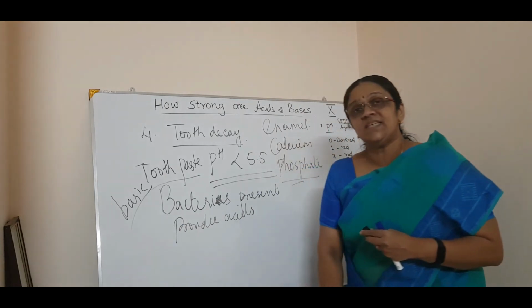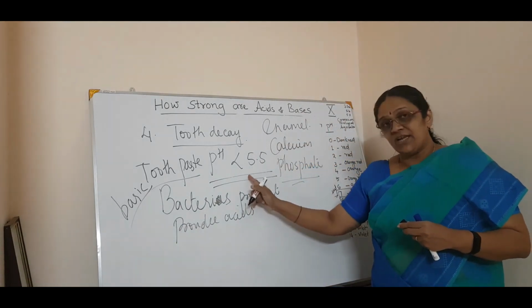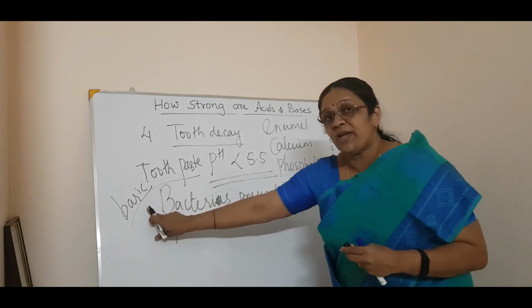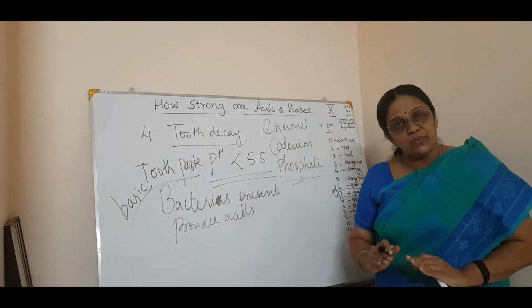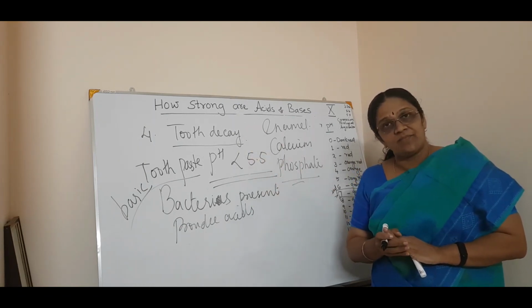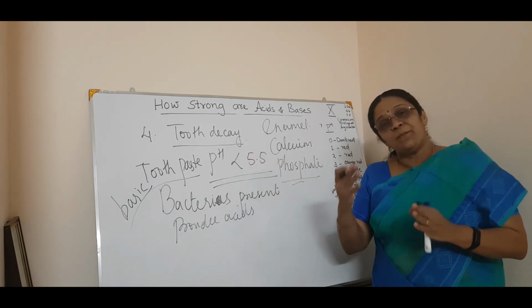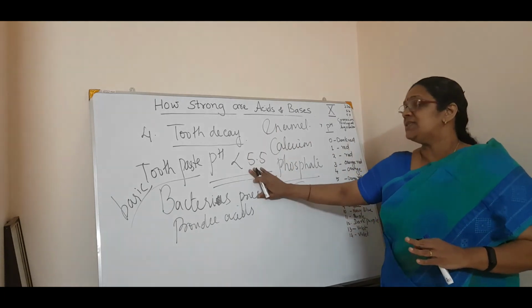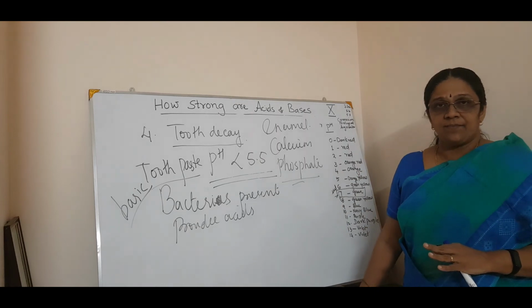So, if the teeth tend to corrode, that means the acidic character is more, then the toothpaste will have a basic character. So that neutralizes it and it won't corrode, or the teeth won't decay. So, you understood how the pH is related to tooth decay? So, this is about tooth decay.